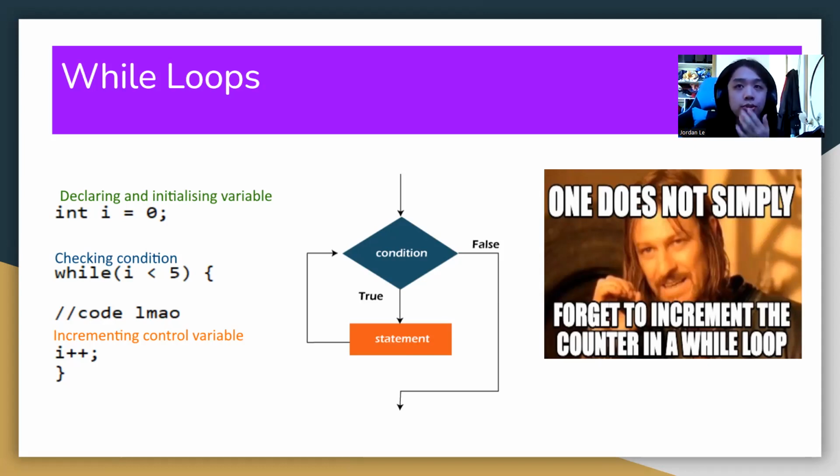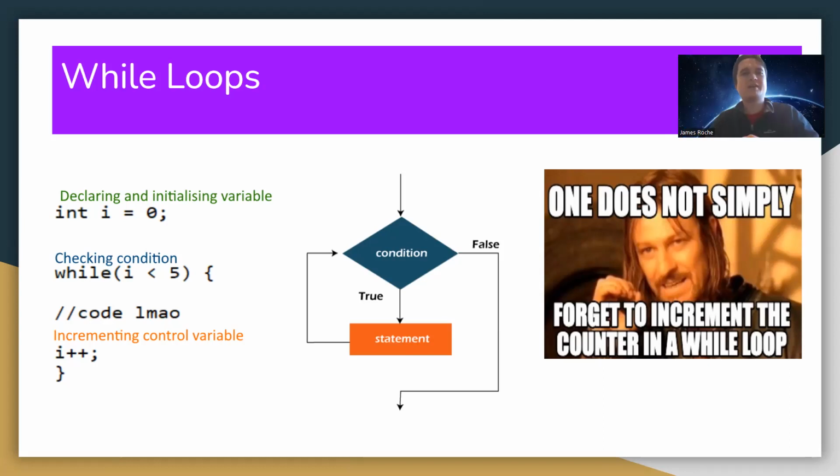So okay, while loops, they're like if statements on steroids. Essentially, while this is true, do this code. Just keep on doing it until that is false. It's like an if statement, but you have to keep on doing it and doing it and doing it. That's essentially it. There's also a do while loop where you have to do it once at the very least, and then you do it again while this is true.